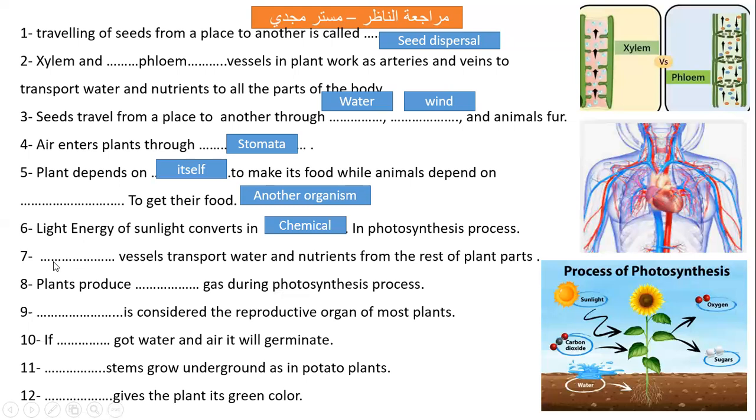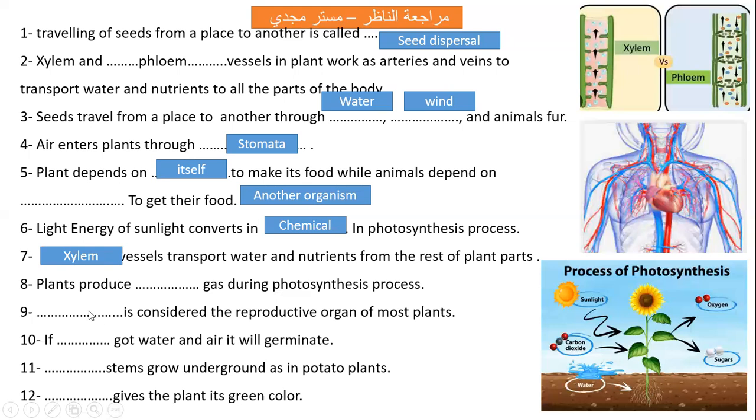Number 7, what vessels transport water and nutrients from the roots to the rest of the plant? What tubes transport water or take water up? Do you remember? Excellent. Xylem vessels or xylem tubes. So xylem tubes or xylem vessels transport water from the roots up to the leaves and the other parts of the plant.